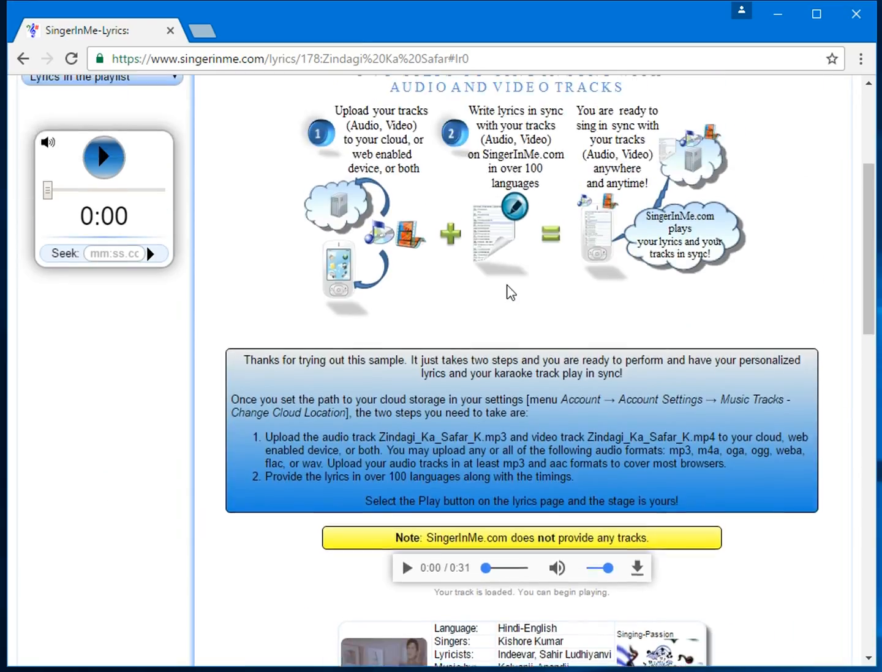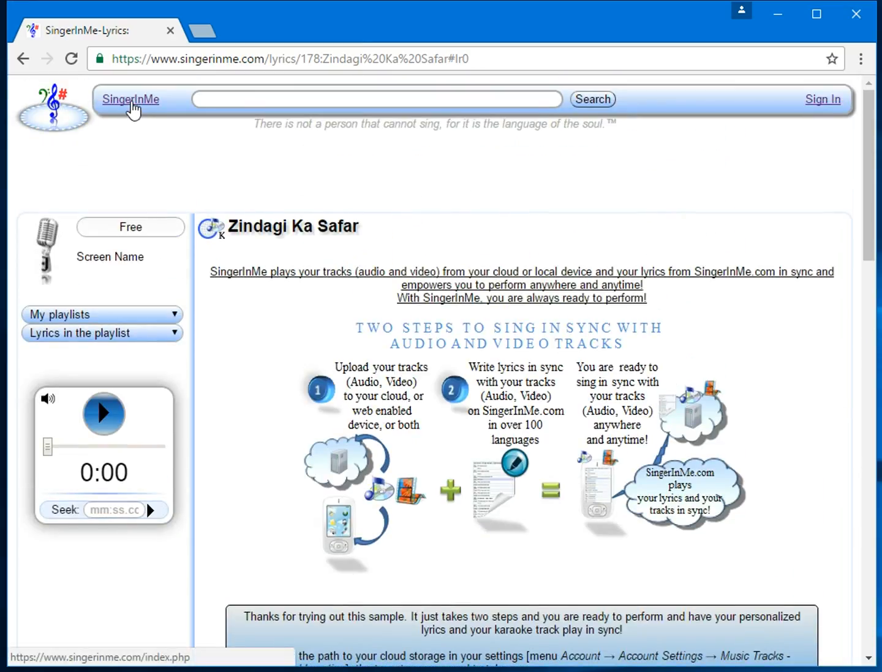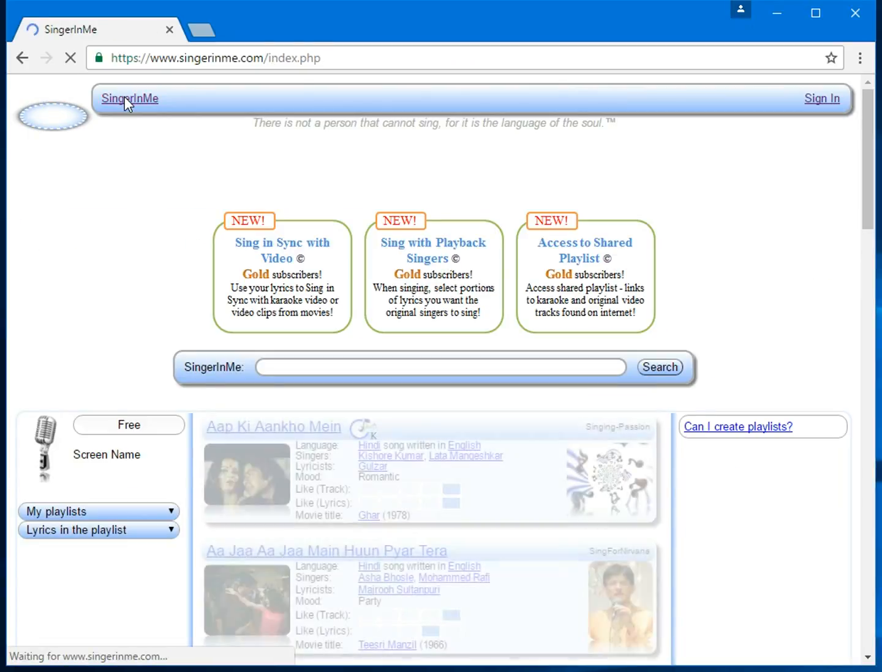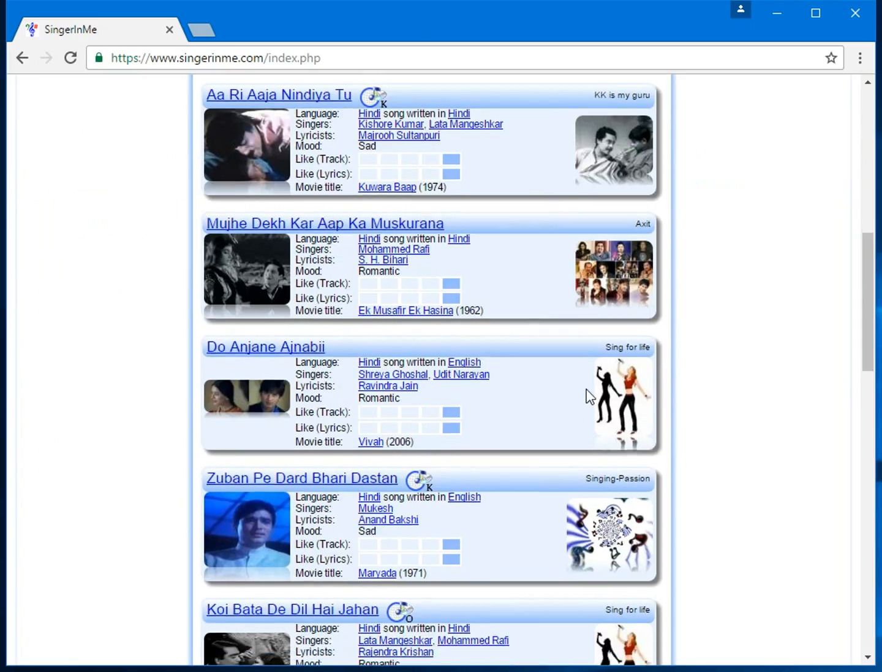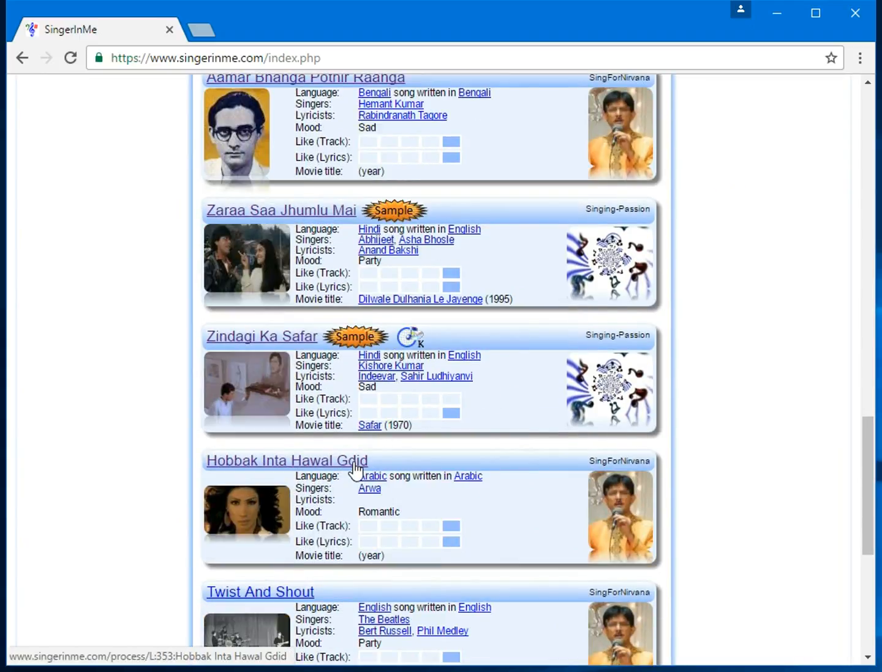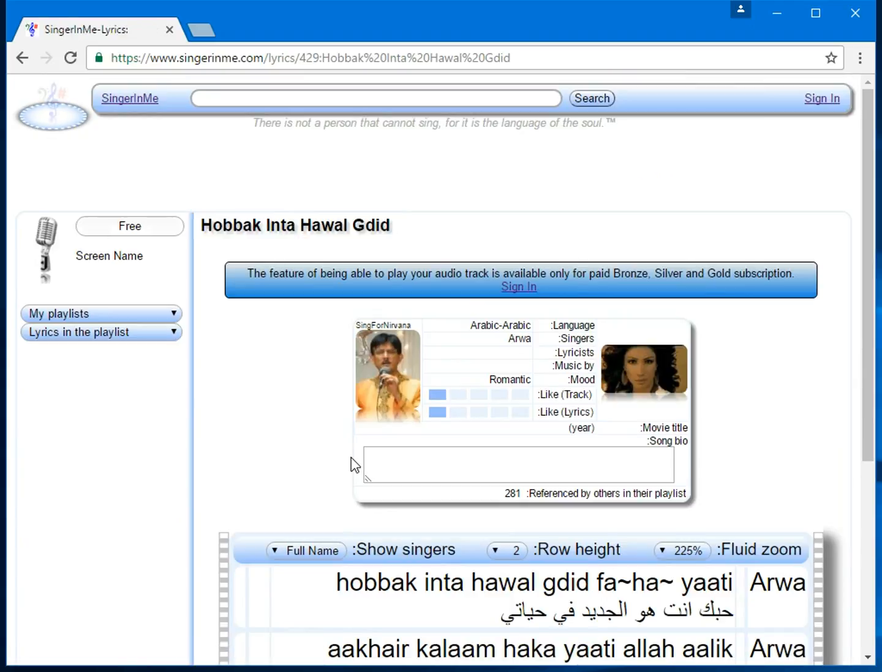Let me show you another example. Because it is stated that the lyrics are written in Arabic, the entire page is rendered for a reader who is accustomed to reading from right to left. Notice, lyrics written in English are rendered correctly, which is read from left to right, and Arabic rendered correctly, which is read from right to left.